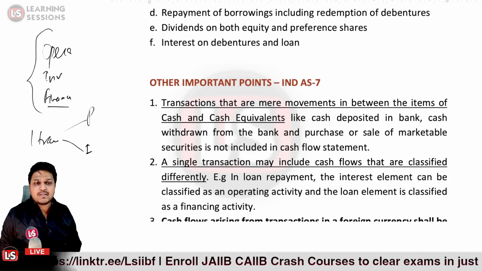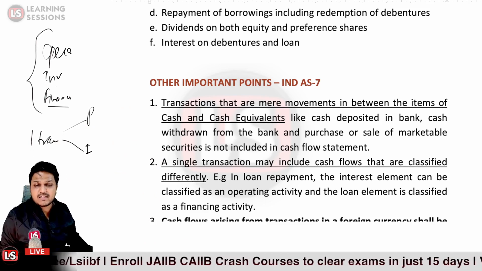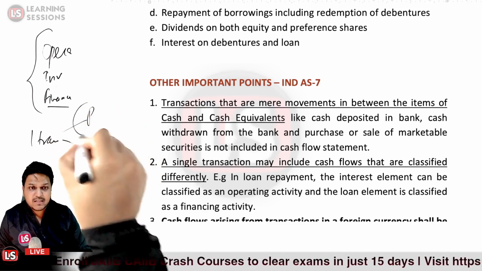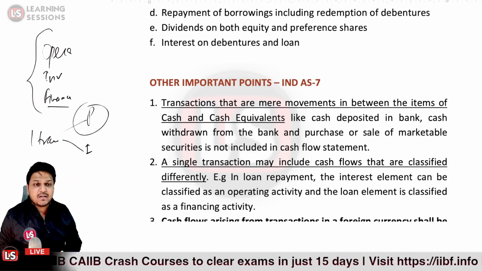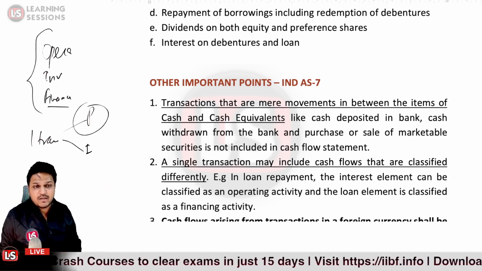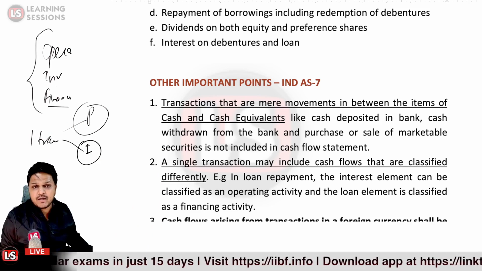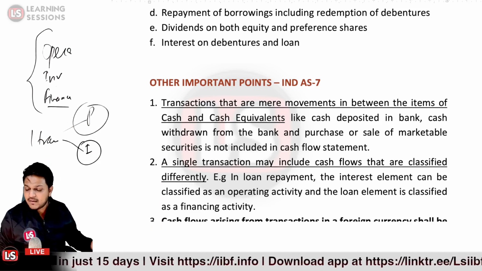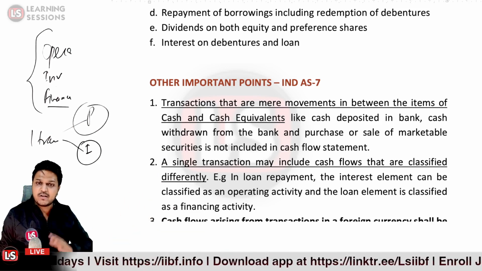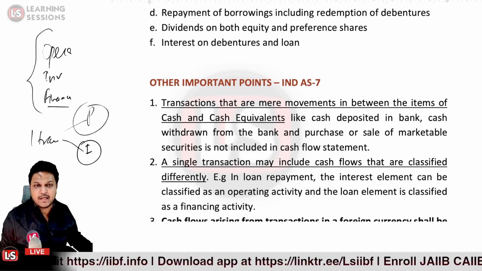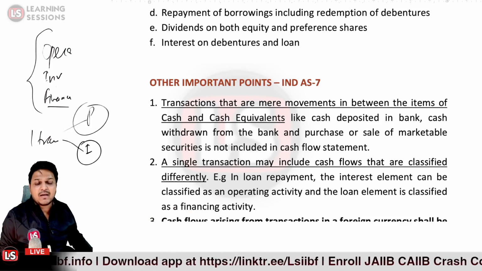Like when you are repaying a loan amount, it covers the principal amount as well as the interest amount. Now the principal amount is covered as an operating activity, and the interest element over here is classified as a financing activity. So composite activity types can be there in a single transaction, and those can be bifurcated and classified differently.